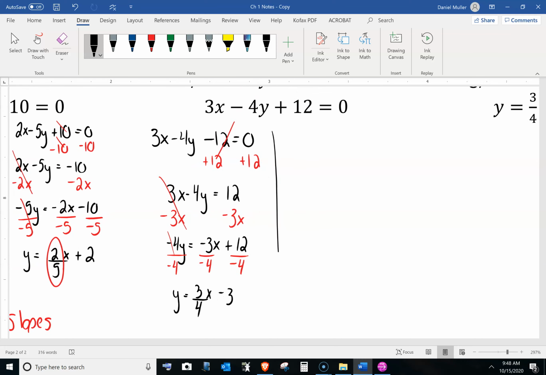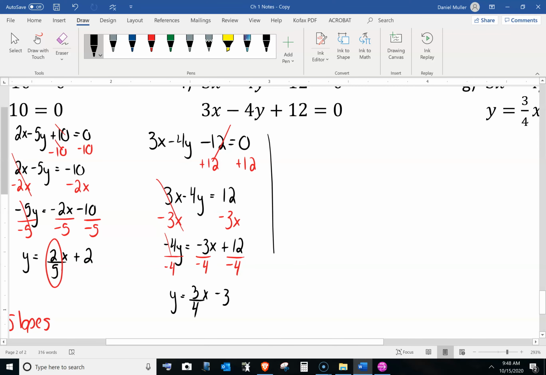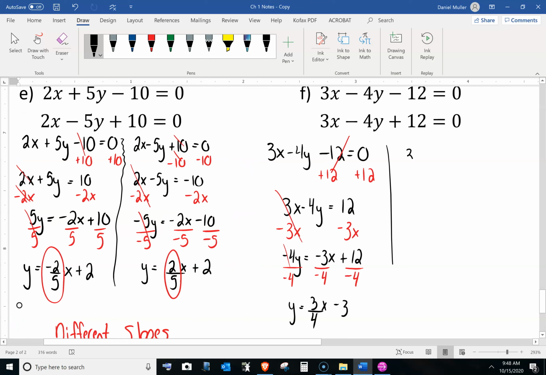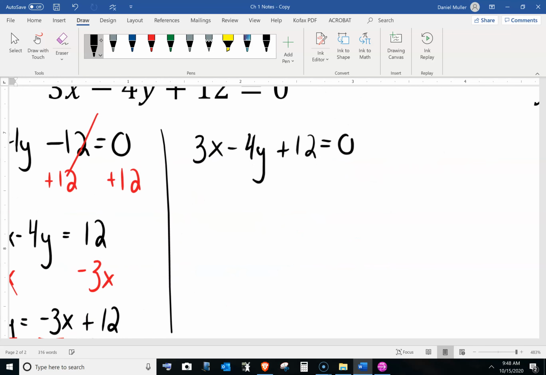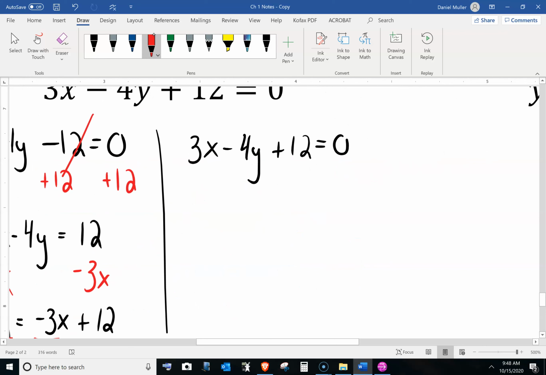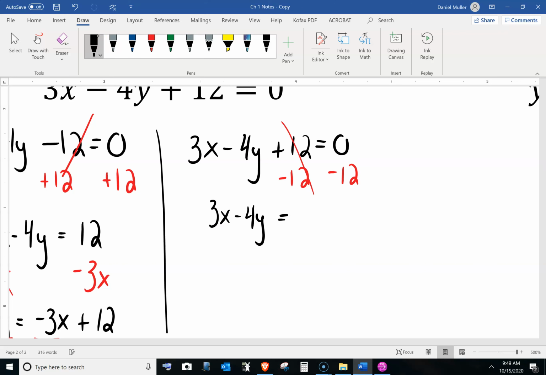Okay. Let's try the other one. Now the other one is 3x minus 4y plus 12 is equal to 0. So that's the bottom equation. So almost identical, but first we'll minus this 12 over. Okay. So 3x minus 4y is equal to negative 12.